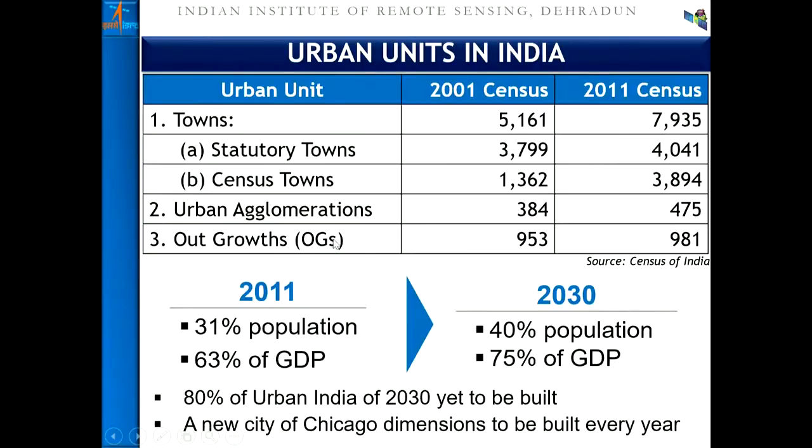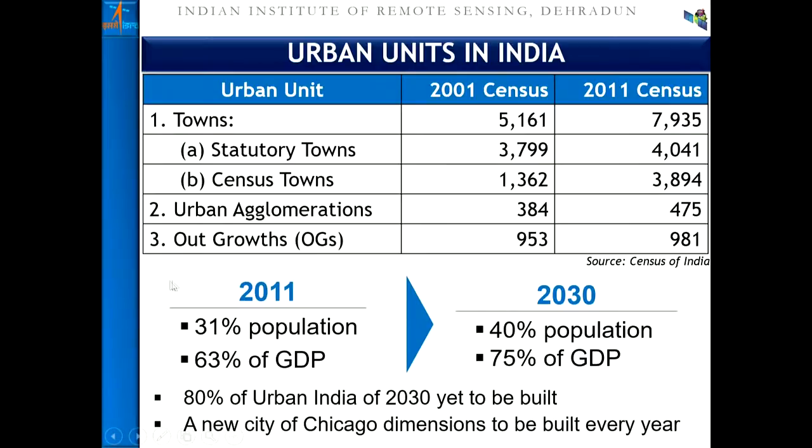Now, if you look at the statistics as per Census of India, as per the 2001 census, there were 5161 towns, but as per the 2011 census, which happened almost a decade ago, we had 7935 towns. So accordingly, the next census is also due, and we all know there's a tremendous pressure in urban areas. Though the recent pandemic has caused a reverse migration effect, that is again a subject matter for discussion and also for research.